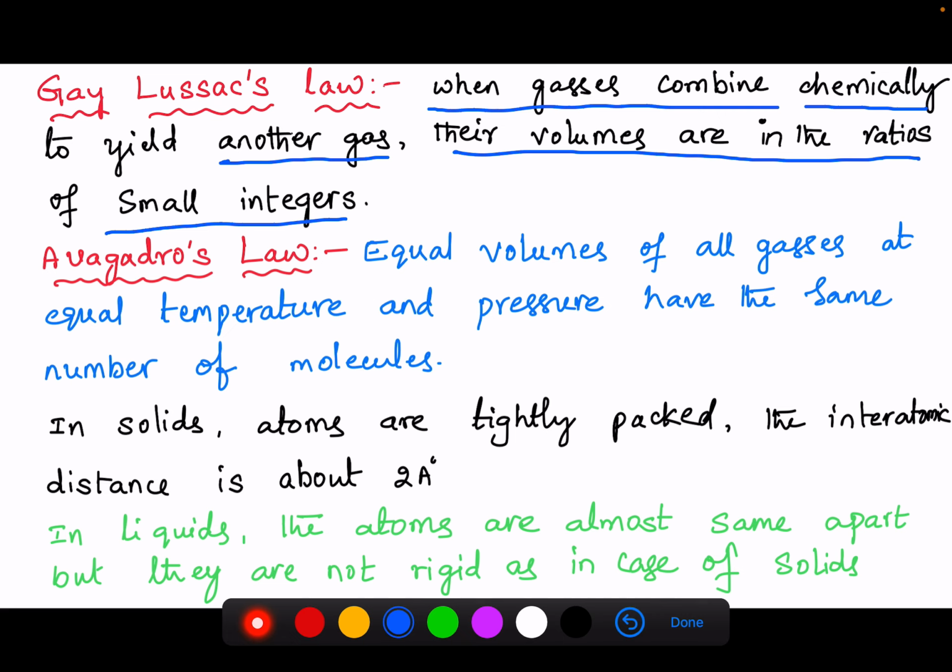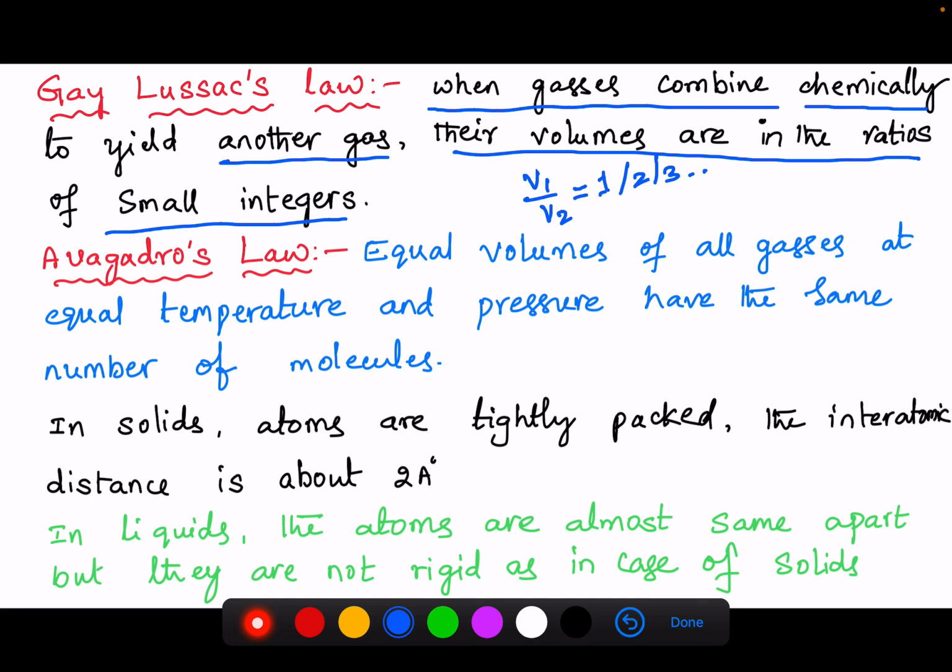Let us consider the volume of the first gas as V1 and the volume of the second gas as V2. When the volumes of the gases combine, the ratio will be small integers, either 1 or 2 or 3. This is Gay-Lussac's law.